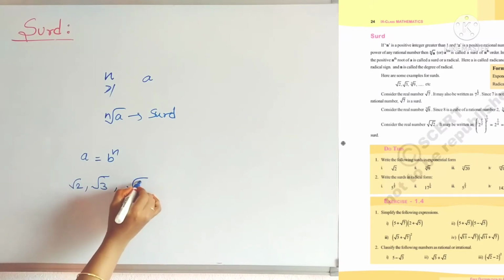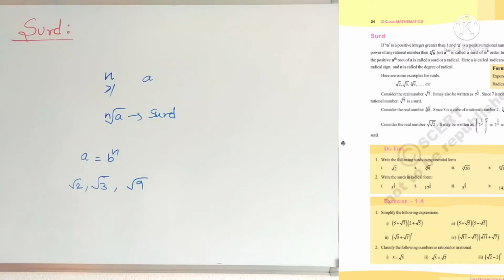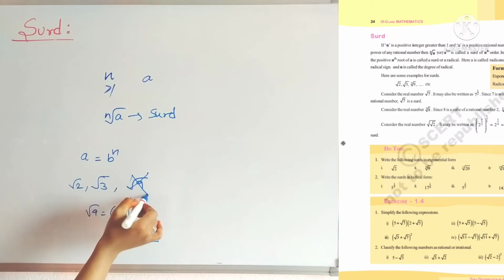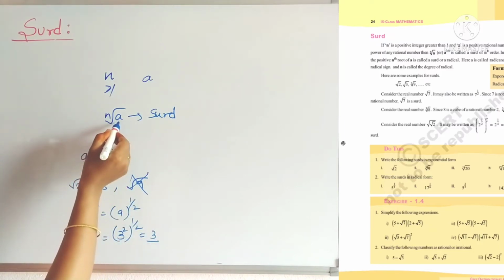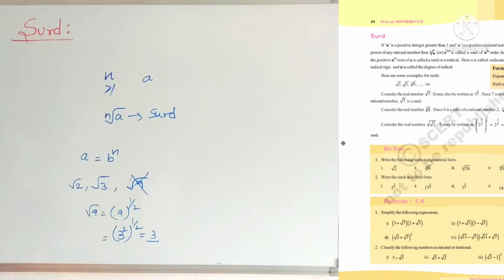Now see root 9. Square root means whole power 1 by 2 only. 9 power 1 by 2. This 9 we can write as 3 square, that means an nth power of 3, here n is 2. 3 square whole power 1 by 2 is 3. So can we say root 9 is a surd? No. Because a is the nth power of a rational number.